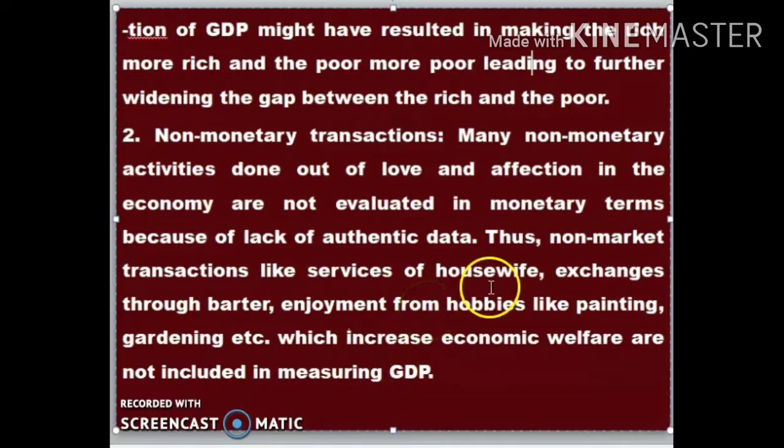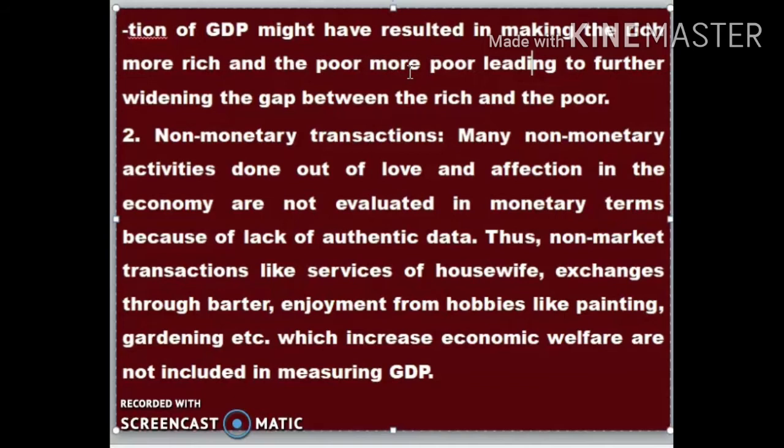It may reach the richer themselves. So the rich may become richer, and the poor may become poorer. It again widens the gap. So this is also one of the causes or limitations of GDP